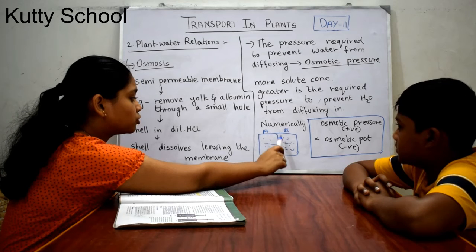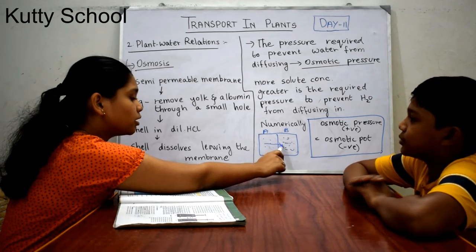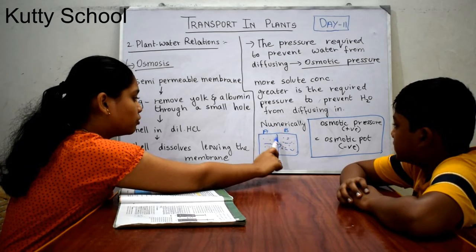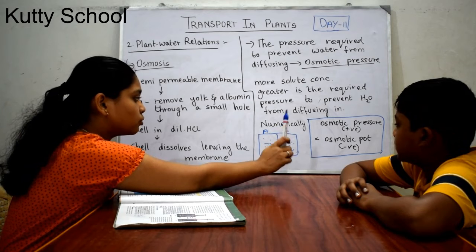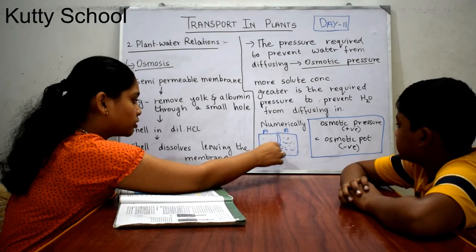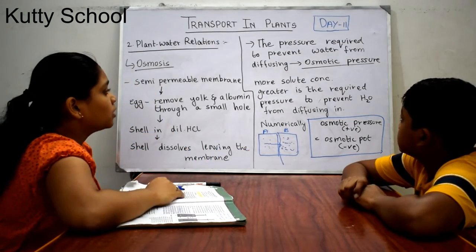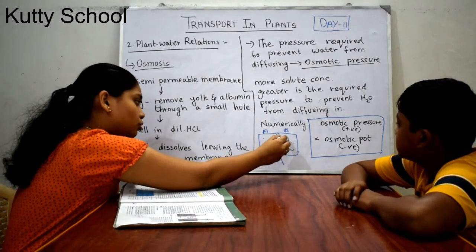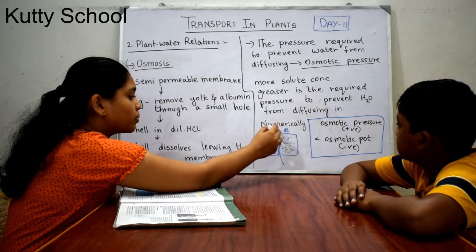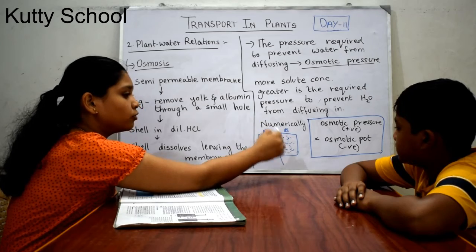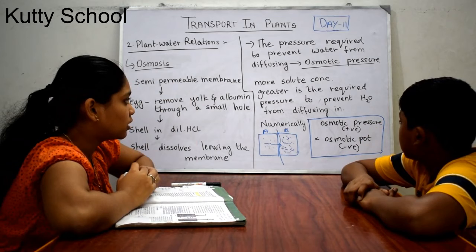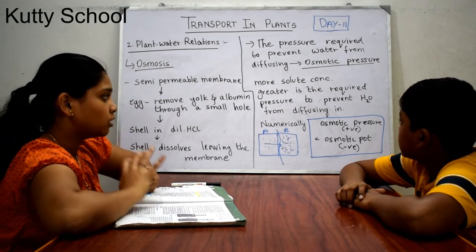The pressure which is required to stop the water molecules from moving from chamber A to chamber B is known as osmotic pressure. You need some pressure to stop it, and that pressure is known as osmotic pressure. If the solute concentration is more here, more pressure is required to stop the water molecules from flowing in. The more the solute concentration, the greater the pressure required to prevent water from diffusing in.